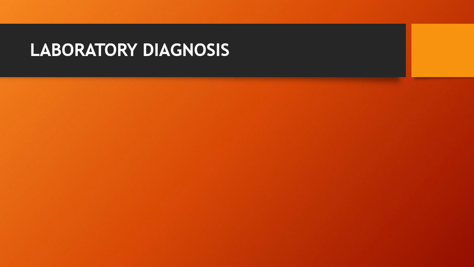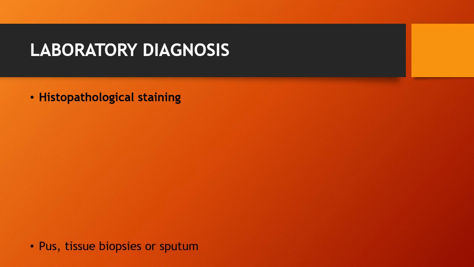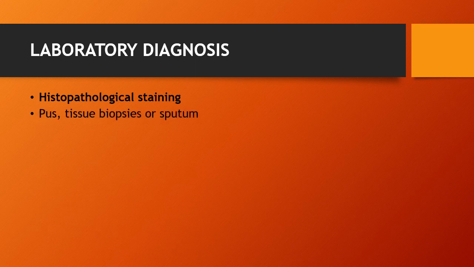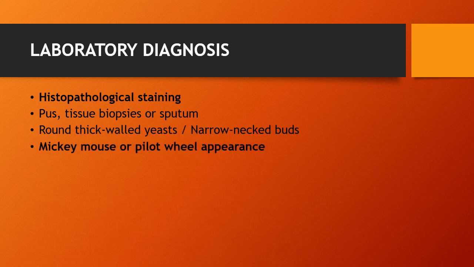Then the lab diagnosis. For that, you need H&E histopathological staining, where the sample is pus, tissue biopsy, or sputum, which reveals round, thick walled yeast with multiple narrow necked buds, giving rise to the Mickey Mouse or pilot wheel appearance, which is a characteristic feature of this fungus.